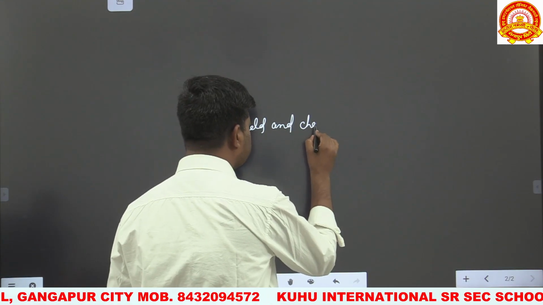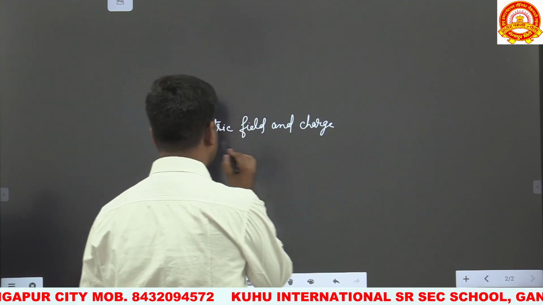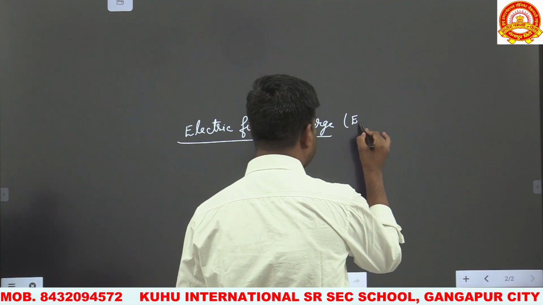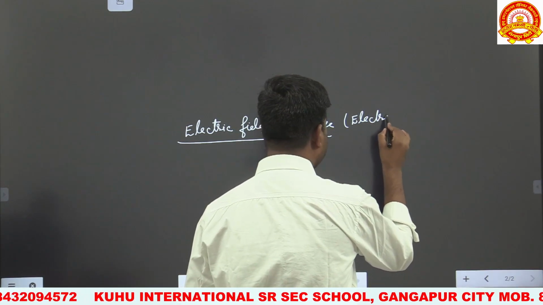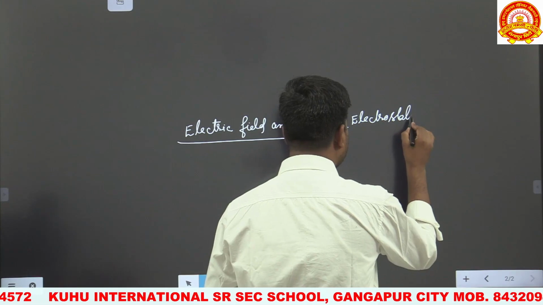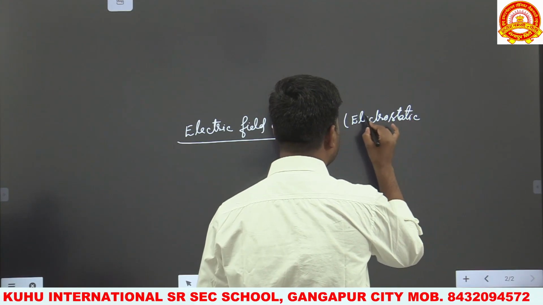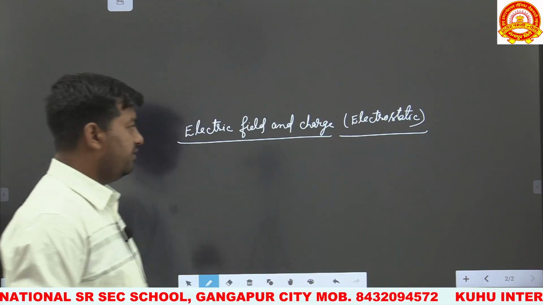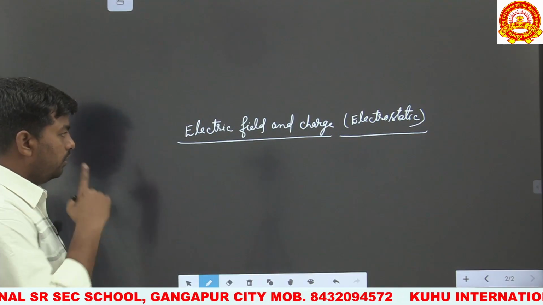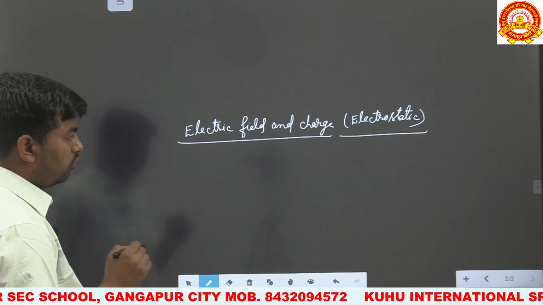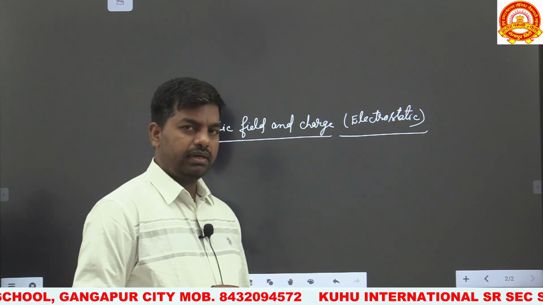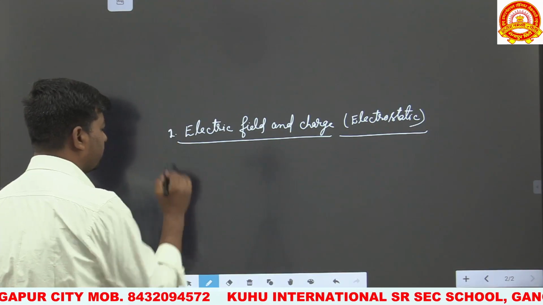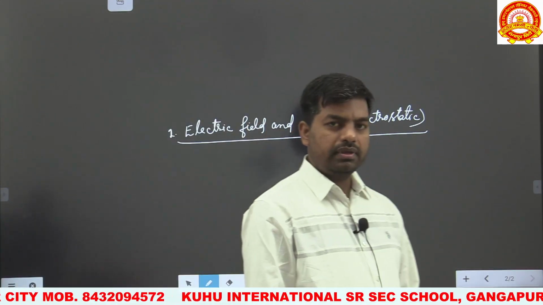First of all, we need to know what we mean by charge. This is the first concept.